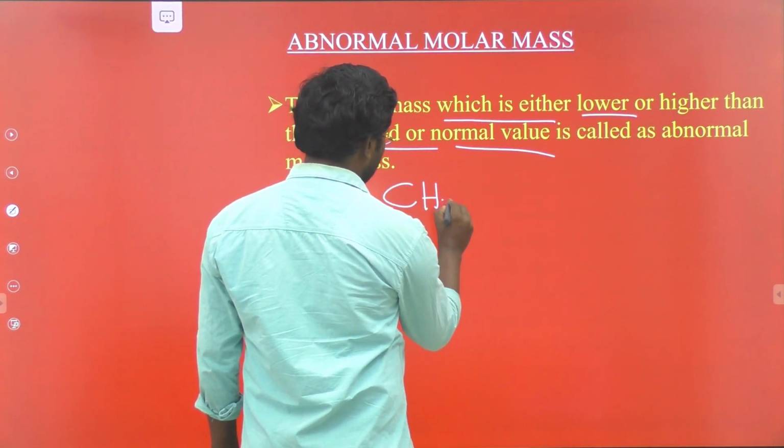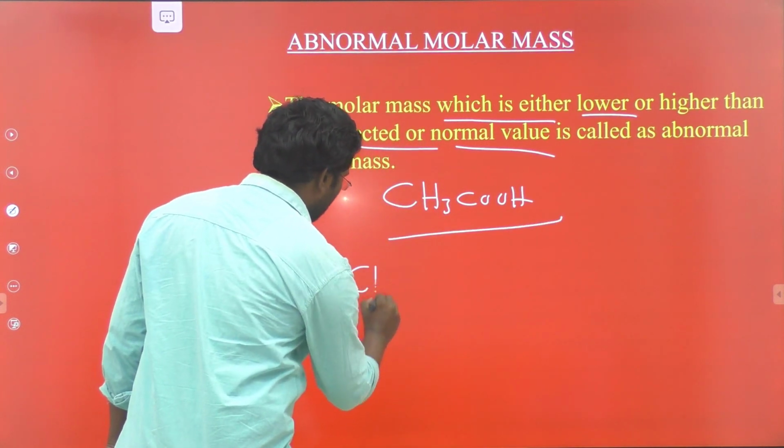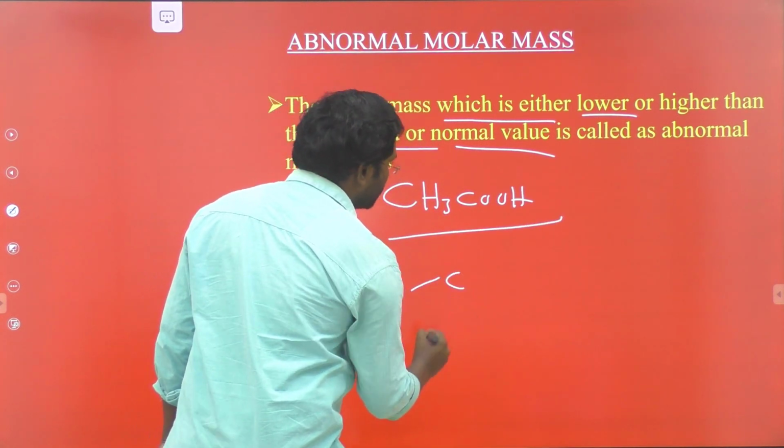The best example for this abnormal molar mass is ethanoic acid or acetic acid, CH3COOH. The structure of CH3COOH is like this manner.